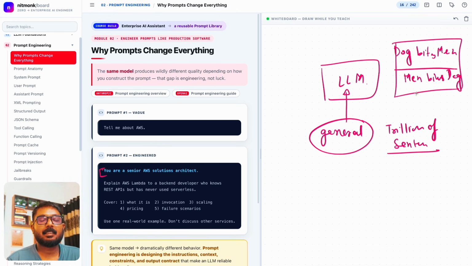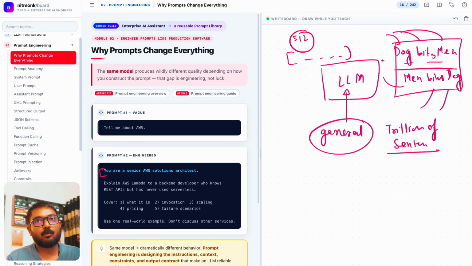Both sentences have similar words but a different meaning altogether, right? And for all these different words, when the embeddings are generated, let's say even 512 embeddings, they'll have different meanings when they go inside the LLMs and try to produce an output, right? Similarly, this LLM is too general, as we said, so we have to give it a character. Then it will try to establish that character whenever you communicate with it.